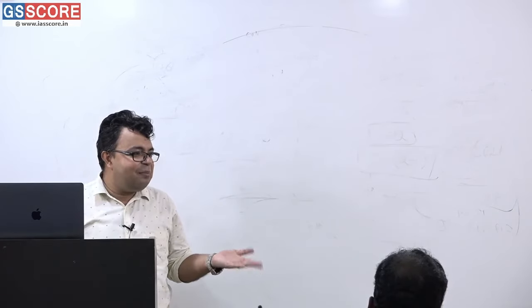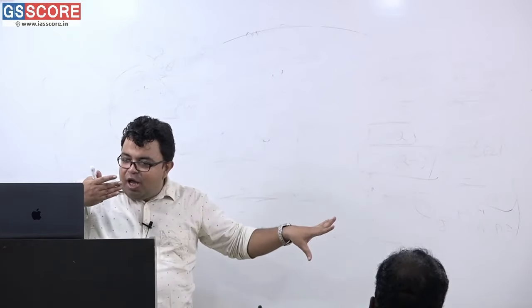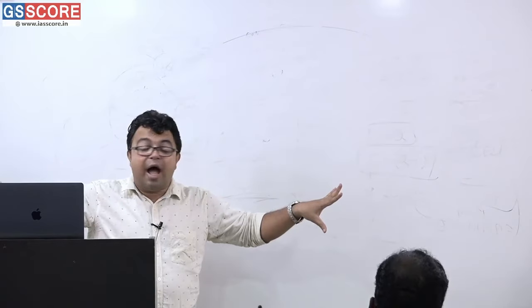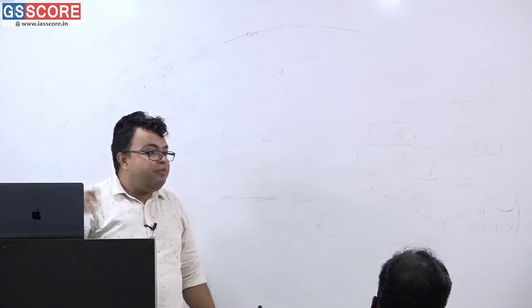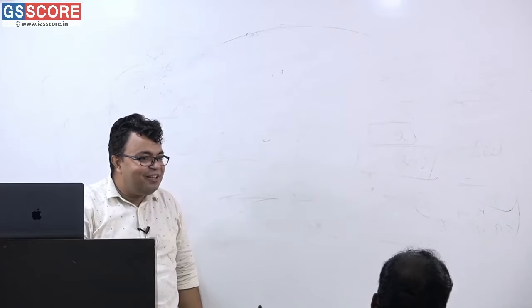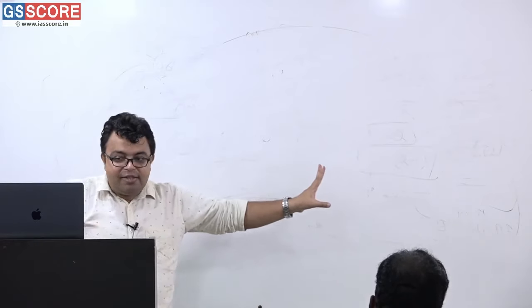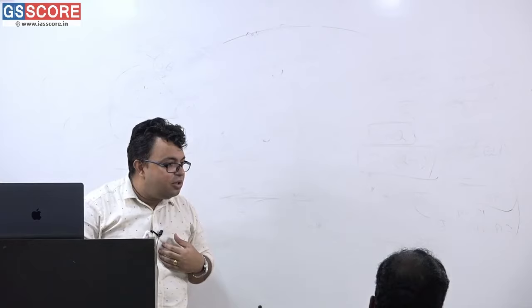In 2017 one question was there. My age 1 year ago was a square of a natural number. My age 1 year from now will be a cube of a natural number. After how many years from the present age will the age again be a cube of a natural number? Did you understand the question? What is my age? 1 year ago, square of a natural number. 1 year from now, cube of a natural number. So you have to find my age.